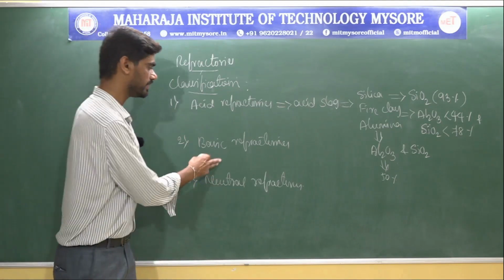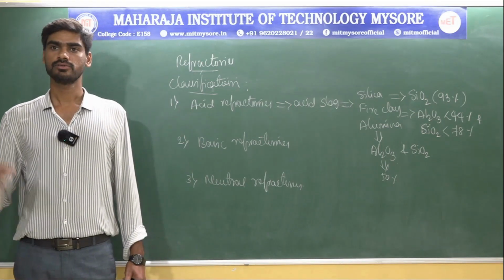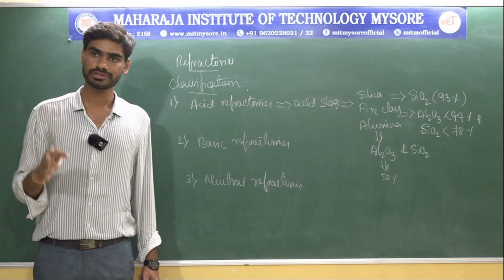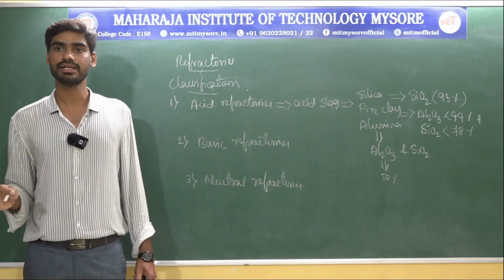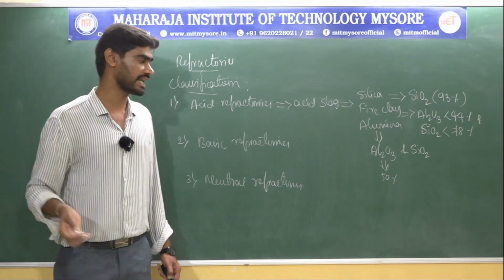When it comes to basic refractories, basic refractories are those refractories which are highly stable and unreactive with basic slags.